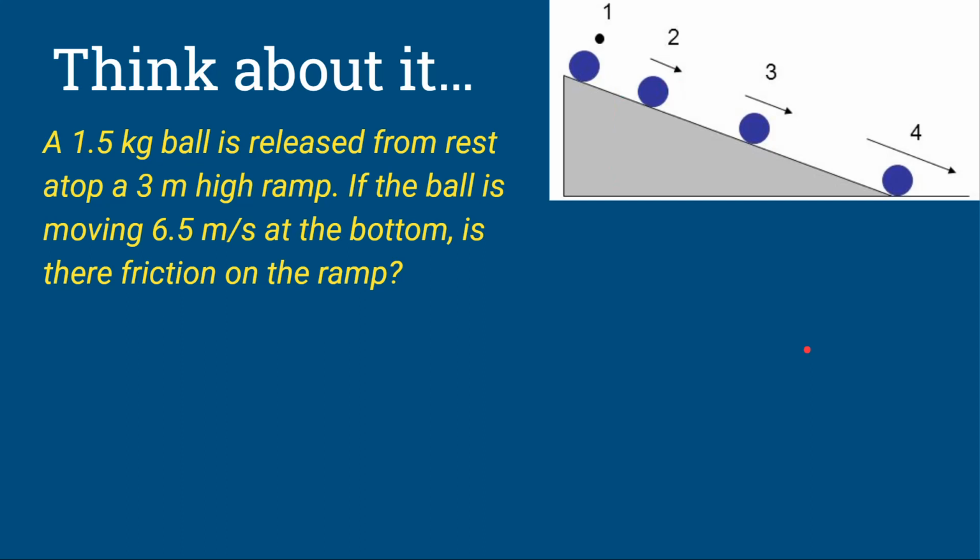All right, follow-up question to today's warm-up. Okay, let's put some numbers to it. It says a 1.5 kilogram ball is released from rest atop a 3-meter ramp. If the ball is moving 6.5 meters per second at the bottom, is there friction on the ramp? Guys, you should be able to do this question. We've done some like it yesterday. We did some like it in the work energy theorem unit, the work kinetic energy unit in December. So we're coming back to it.